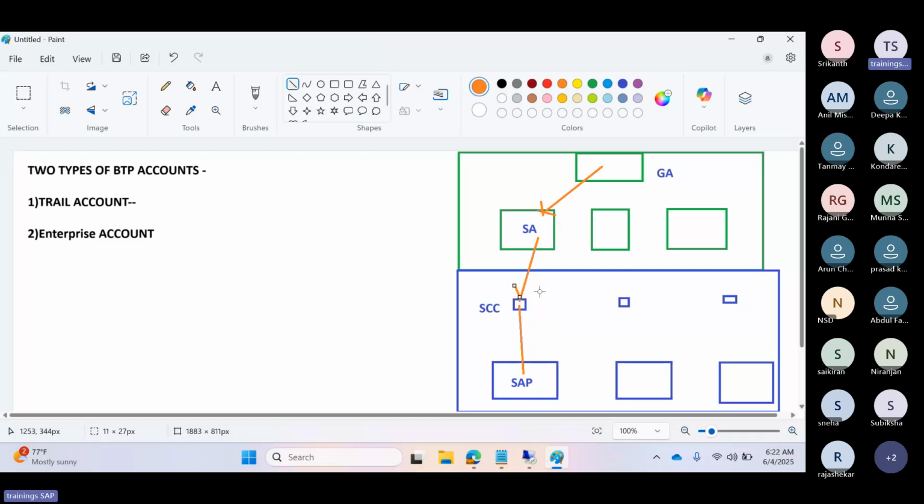This way we need to architect our customer landscape, right?